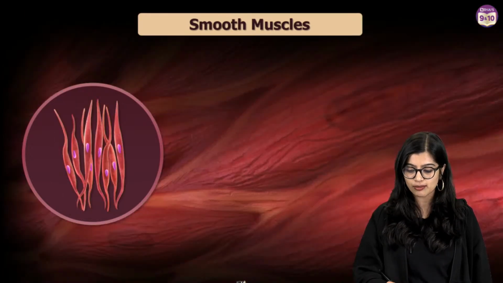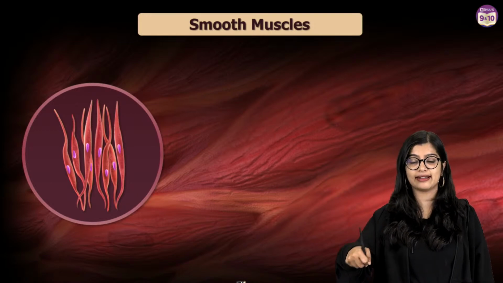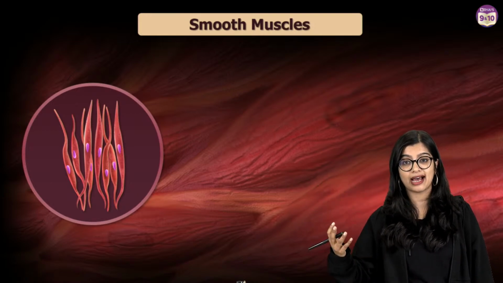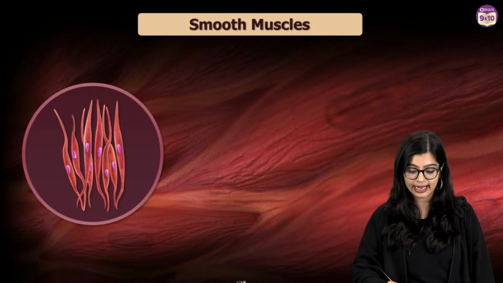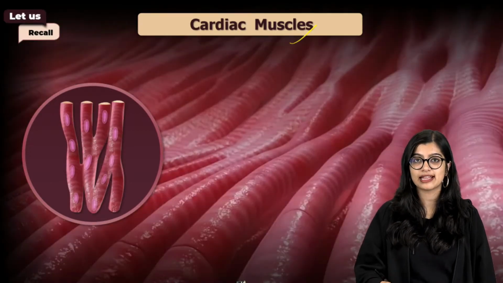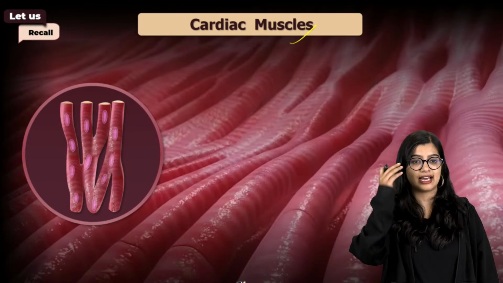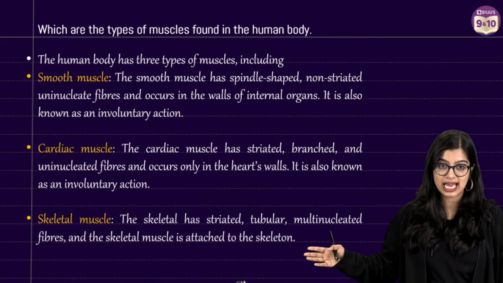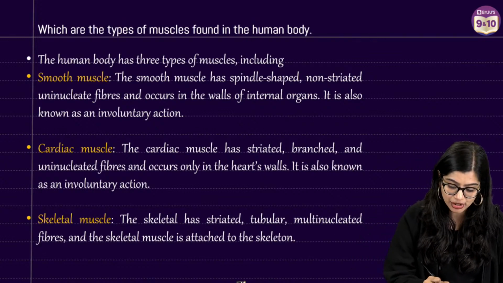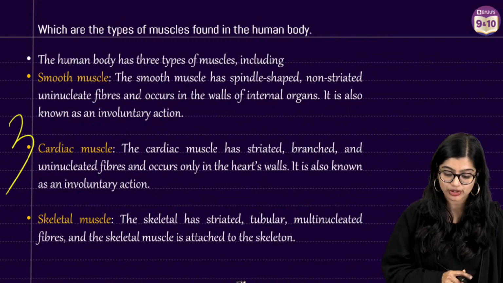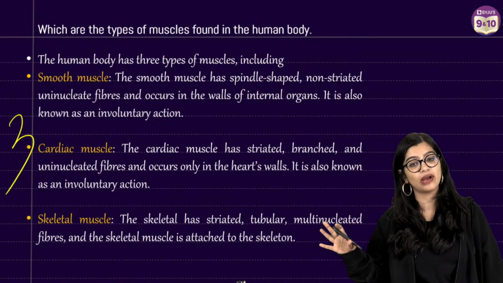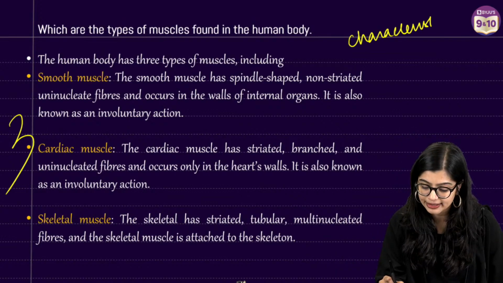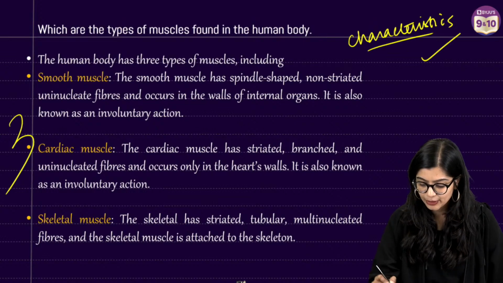You have your smooth muscles, which are unstriated, also called your visceral muscles, or we also call them involuntary. Then you have your cardiac muscles, which are your heart muscles, a specialized type of it. Now, these are the explanation slides, right? So everybody make sure that you take a screenshot. This will come for 3 marks in case you have to elaborate, right? So the characteristics is something that you will need to remember, okay?